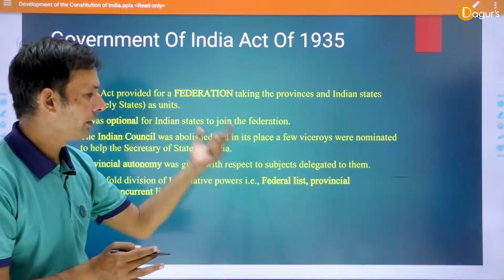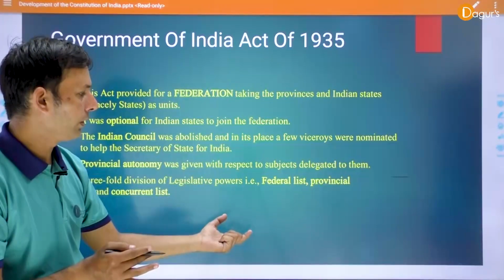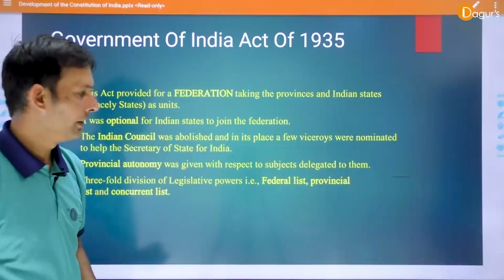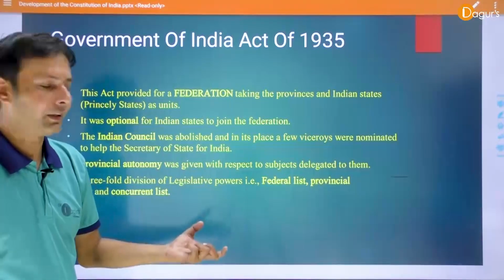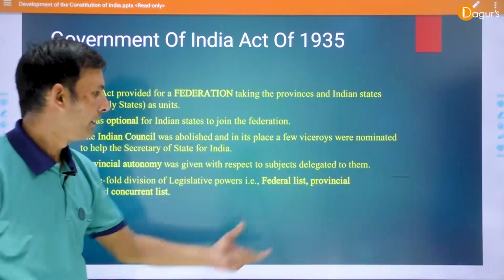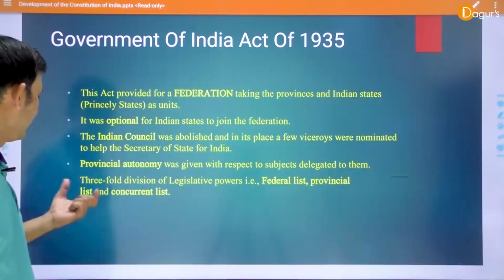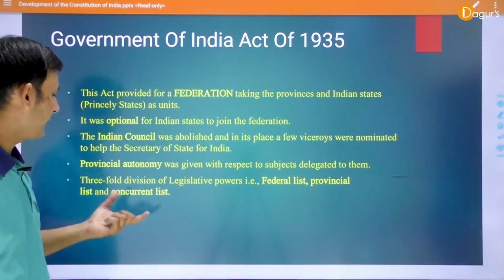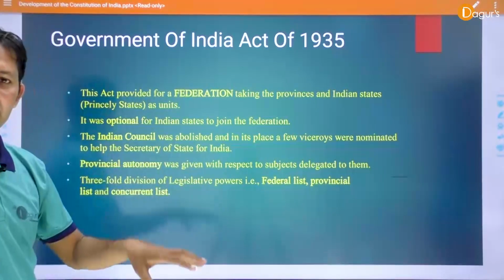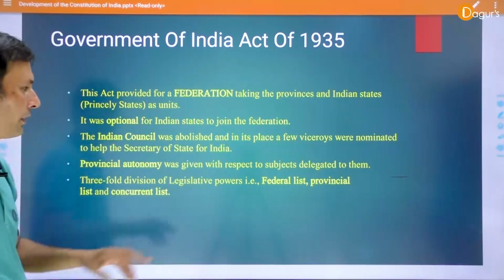The central government emphasized developing new law on this federal list. The Indian Constitution also adopted this feature of the 1935 Act. Second is the Provincial List, and third is the Concurrent List. Now they are called the State List and Concurrent List in the Indian Constitution.